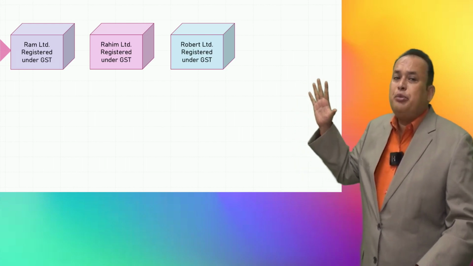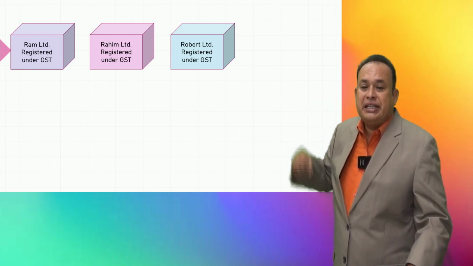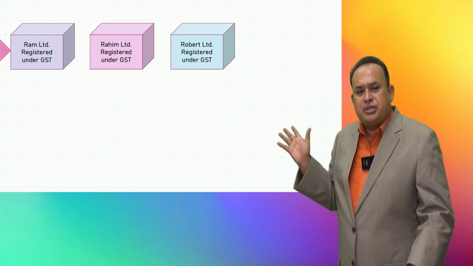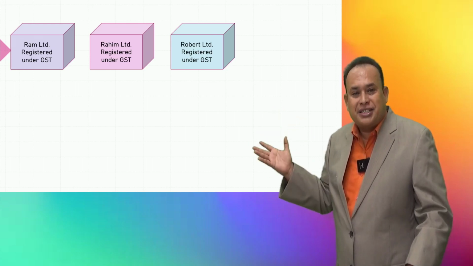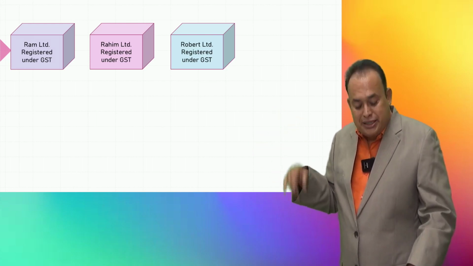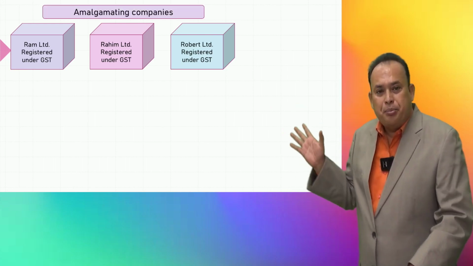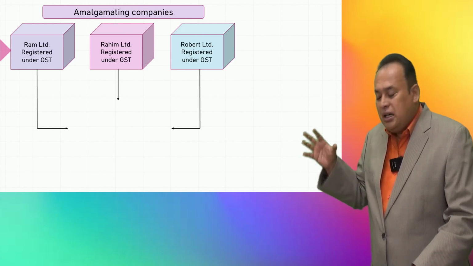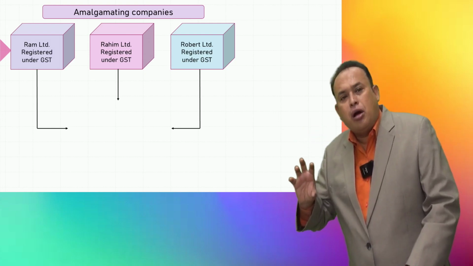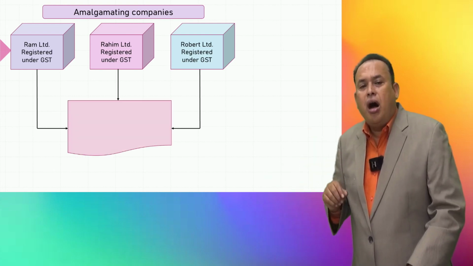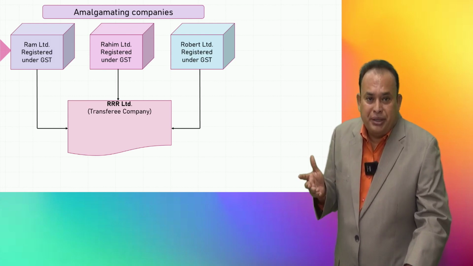In the given example, if you refer, my dear friends, section 22 subsection 4 of the CGST, I am referring here, Ram Limited, a registered person, Rahim Limited, a registered person, Robert Limited, also a registered person. These 3 are merging into one basket in the name of amalgamation. Amalgamating companies joined together and form a new company called the Amalgamated Company, RRR Limited, which is a transferee company, a new company.